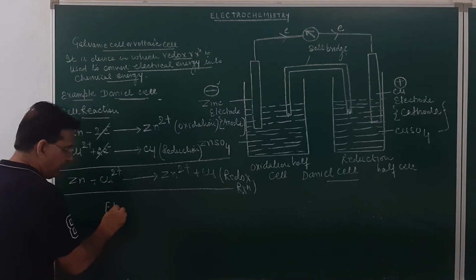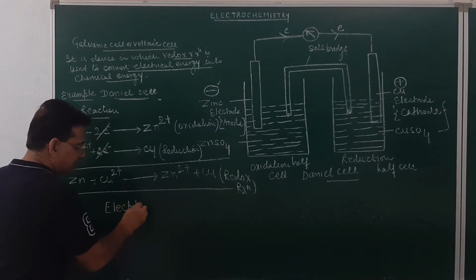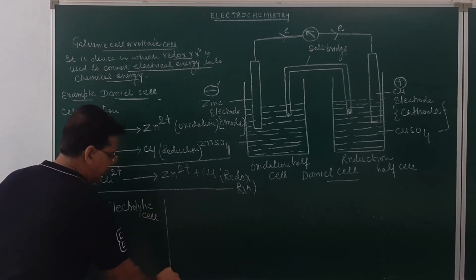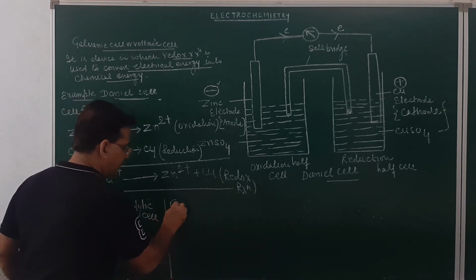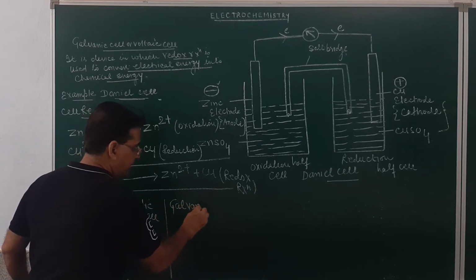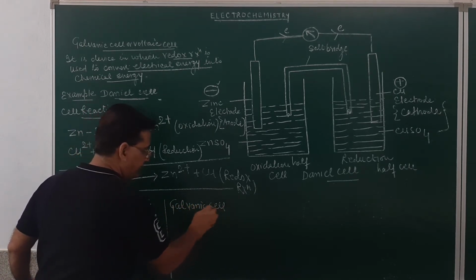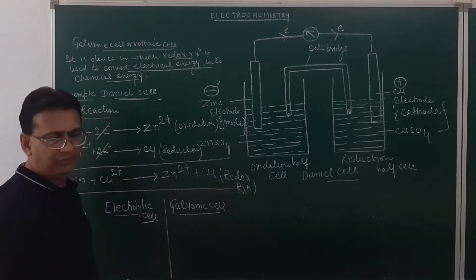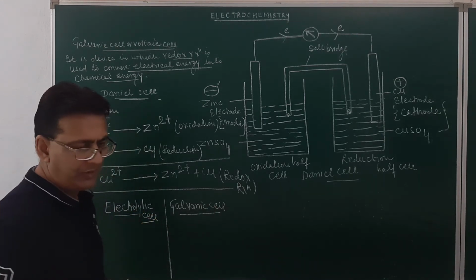So, if we compare the electrolytic cell and the galvanic cell, how do we compare?